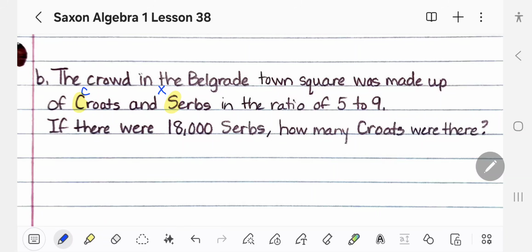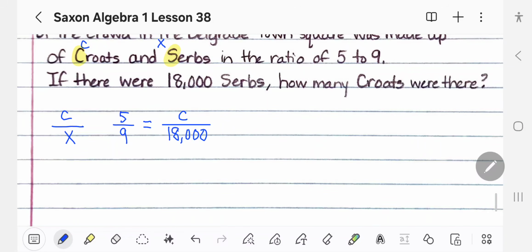Okay, so we have a ratio of Croats to Serbs, and the ratio is 5 to 9. If there were 18,000 Serbs, here are our Serbs, so we've got to be careful. That has to go in the bottom because of the way we wrote it here. Then how many Croats are there? That's C. And these are going to be equal to each other, and we're going to cross multiply.